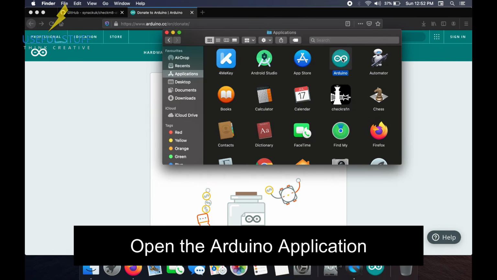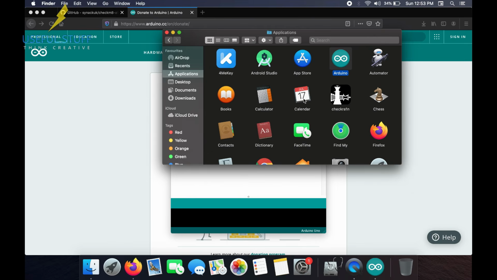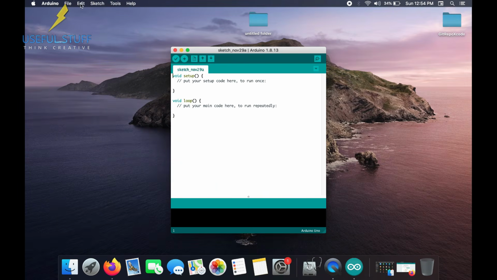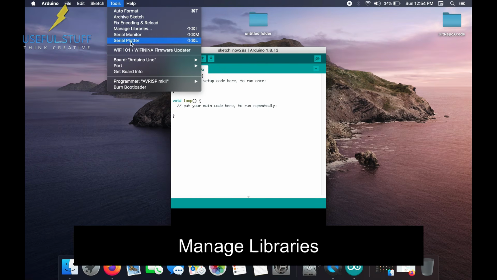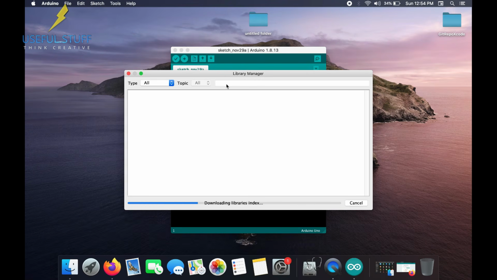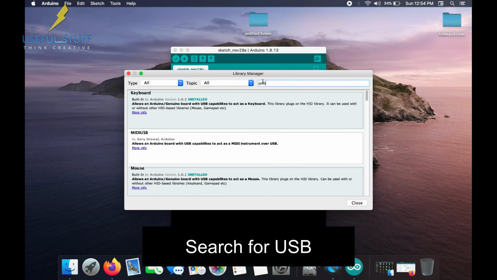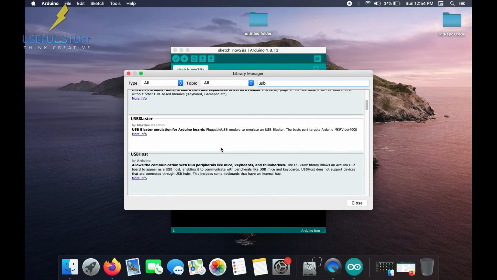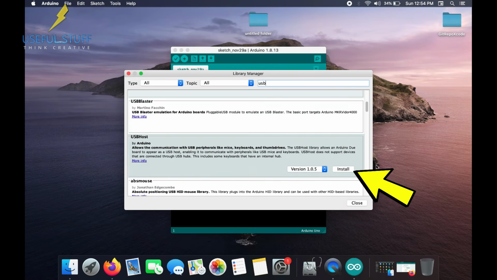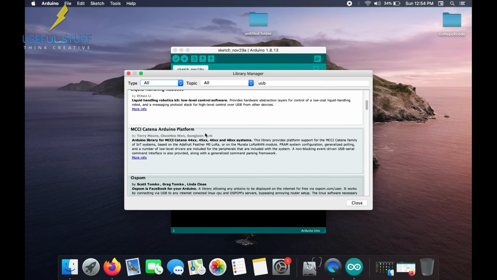Open the Arduino application, let it open. Once it's open, go to tools, make sure that the board selected is Arduino Uno. Click on manage libraries. Wait for it to update the libraries. After it's done, click on the search bar and type USB. You will find USB host. Install USB host. So I've installed the USB host library successfully.